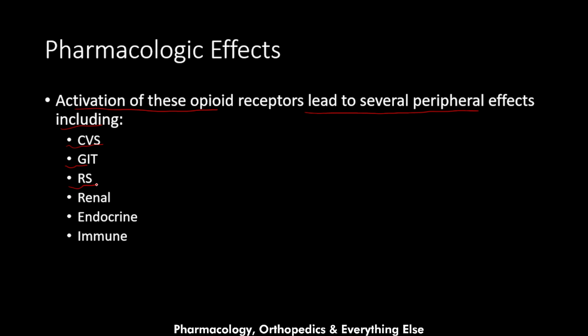Regarding the respiratory system, it leads to bronchoconstriction. Regarding the urinary system, it leads to bladder contraction with urethral sphincter contraction, and it also leads to ureteral contraction and decreased renal function. Regarding the endocrine system, it increases somatotropin and luteinizing hormone secretion. And regarding the immune system, it decreases immunity by its inhibitory effect on the lymphocytes.